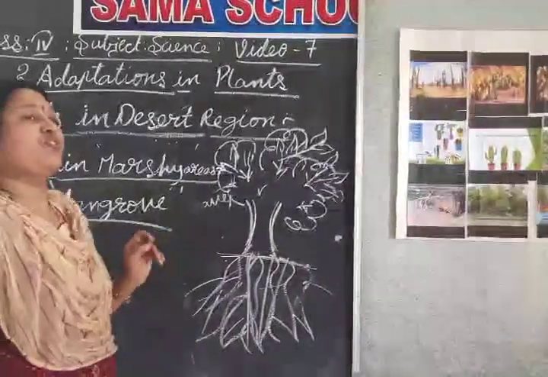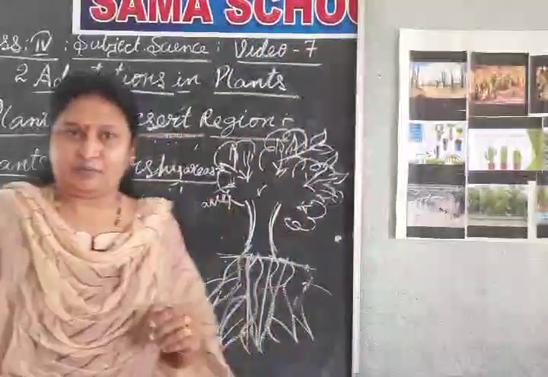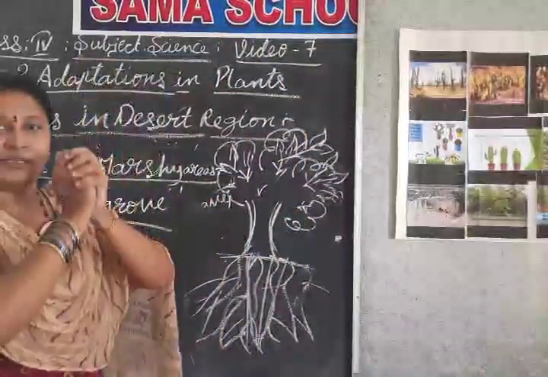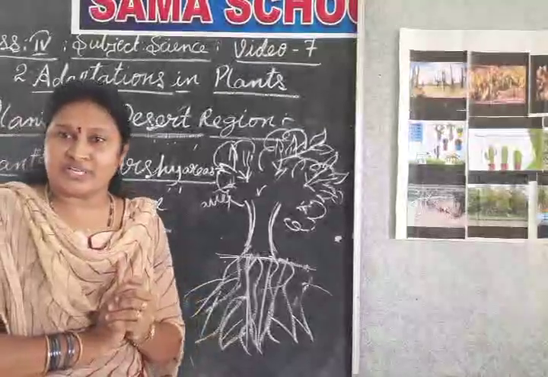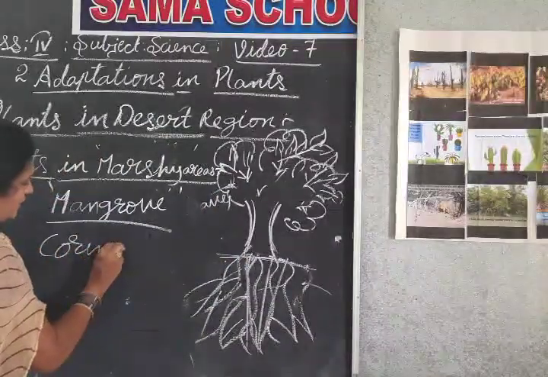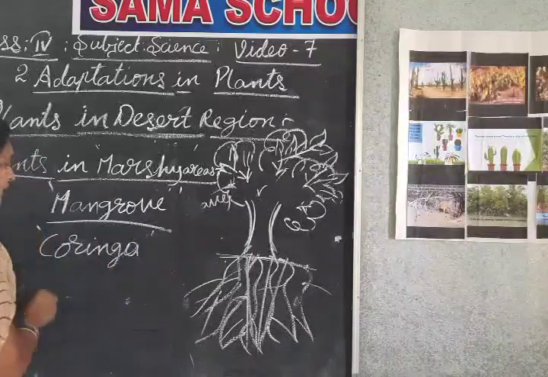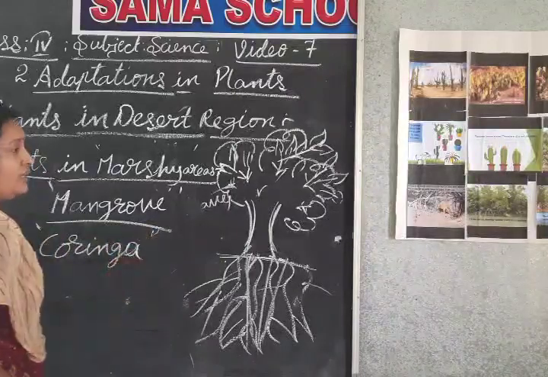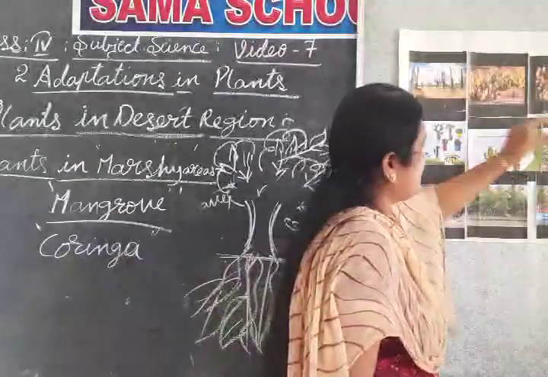These mangrove trees are found in Koringa. Do you know Koringa, children? It is in our East Godavari district. In Koringa we can see many mangrove trees.